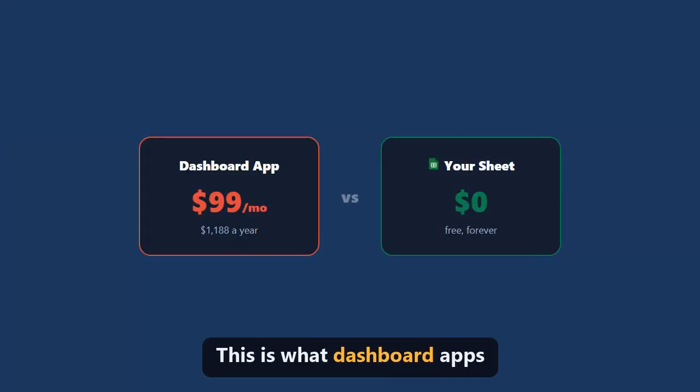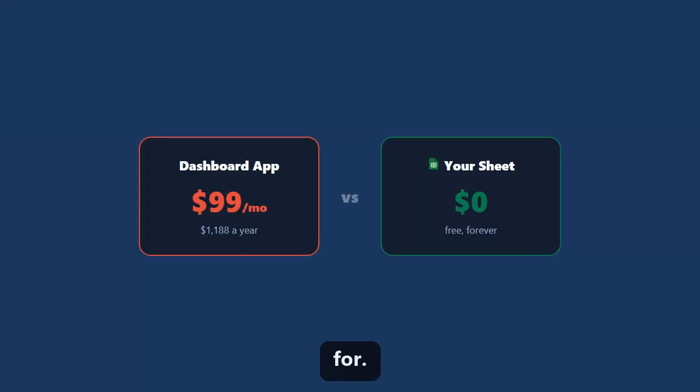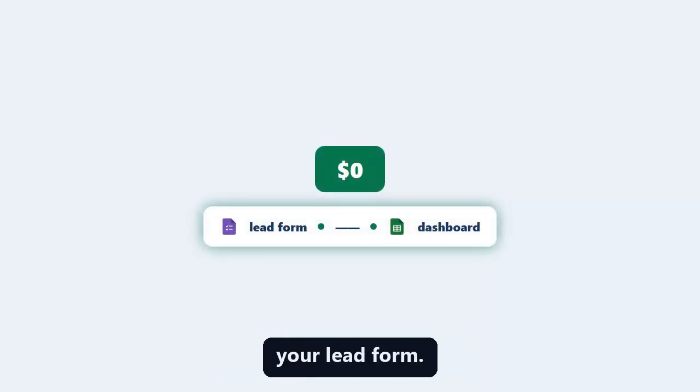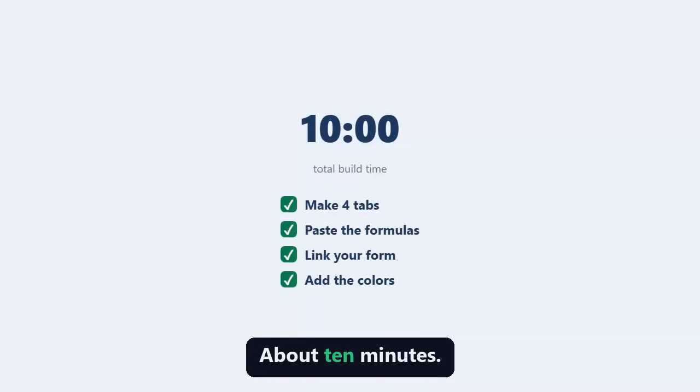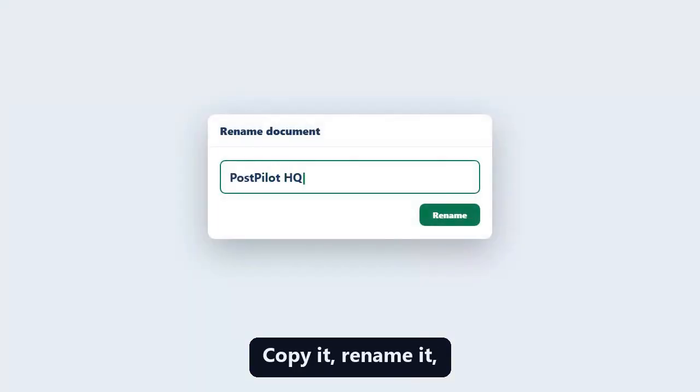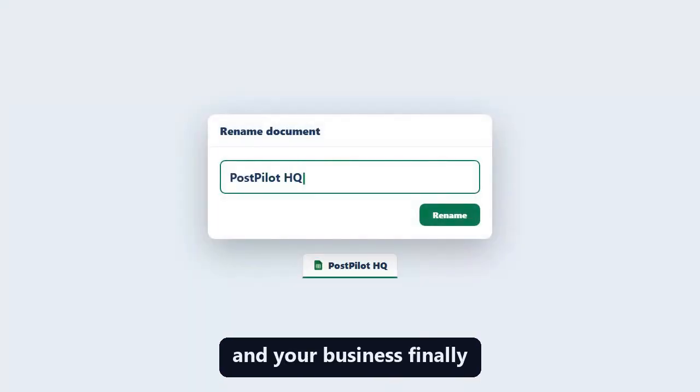This is what dashboard apps charge $99 a month for. Yours is free, and it's already wired to your lead form. Build time, about 10 minutes. Or don't build it at all. My template is in the kit. Copy it, rename it, and your business finally has a home.